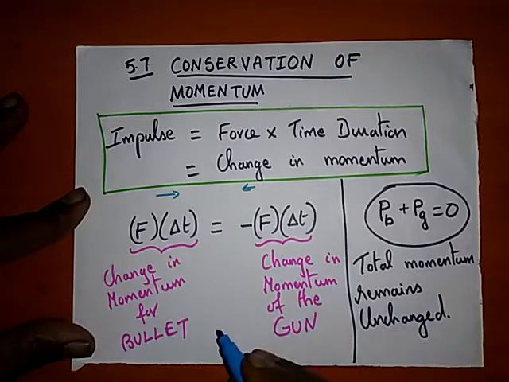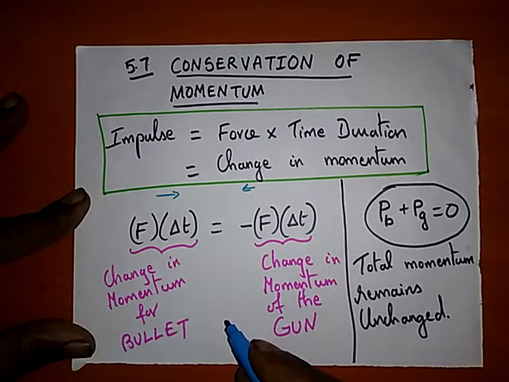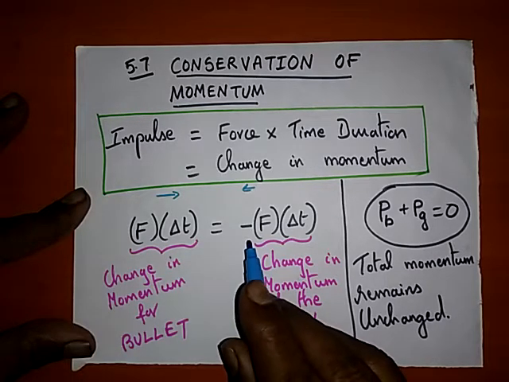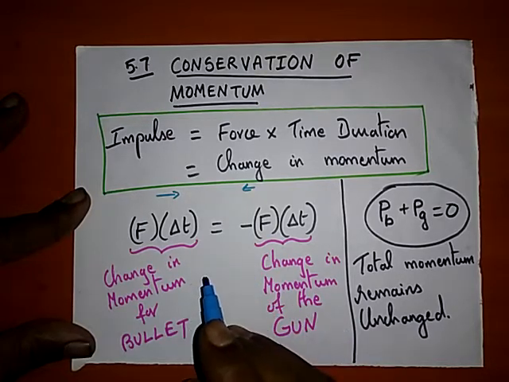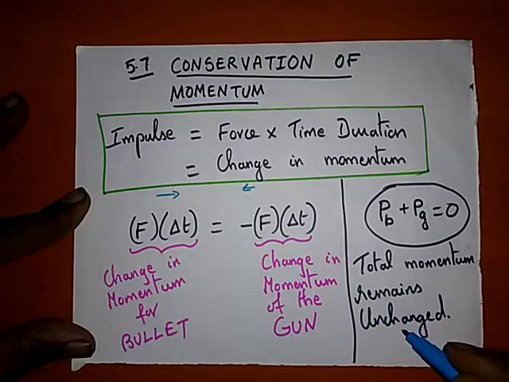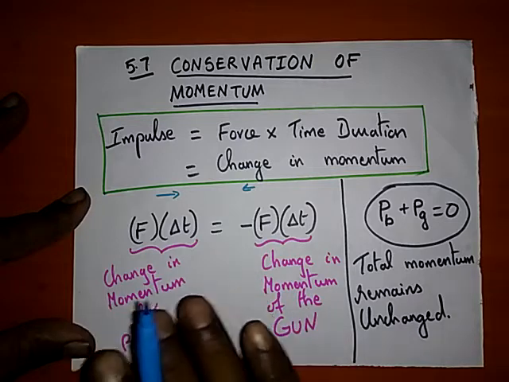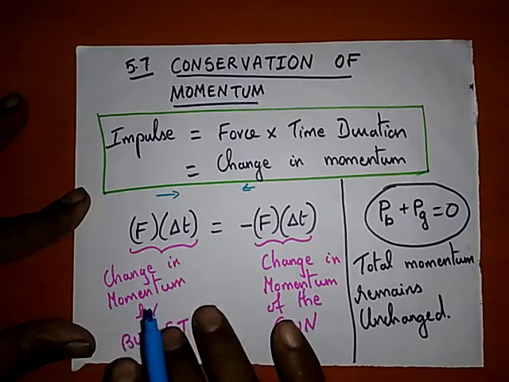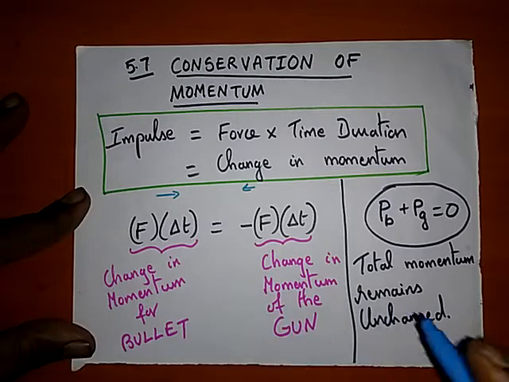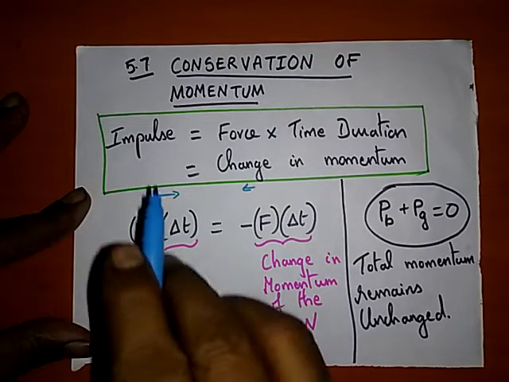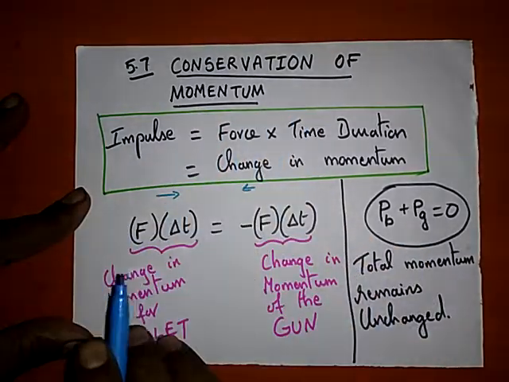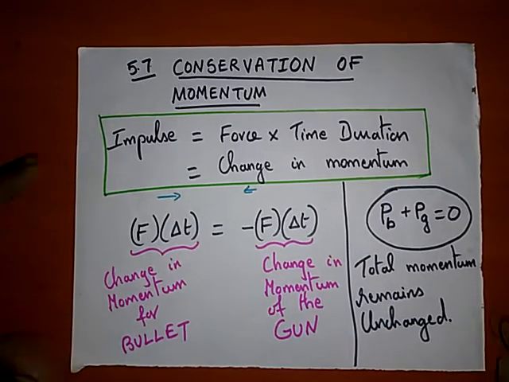So by Newton's third law we know that every action has an equal and opposite reaction. Okay, therefore we may think that the momentum may change. Definitely not. Total momentum remains unchanged because both the forces get balanced and cancel out. Therefore the momentum remains unchanged. This is the important point that we have to remember for conservation of momentum. Hope you have understood this topic.